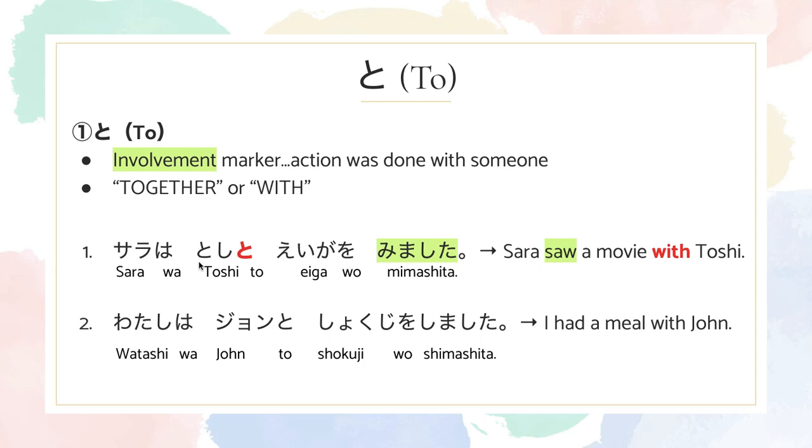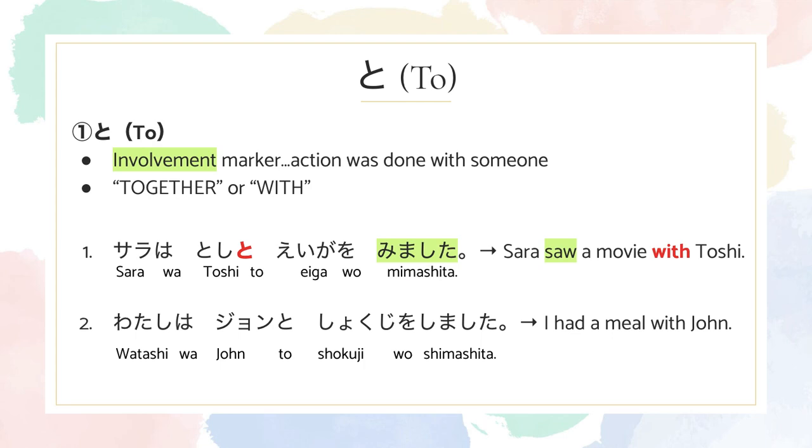So let's look into the examples. サラはトシと映画を見ました。Sarah saw a movie with Toshi.